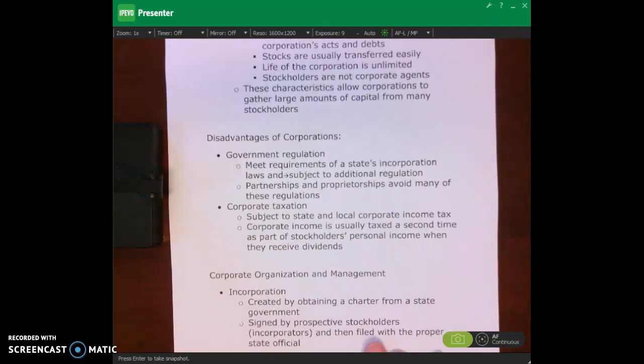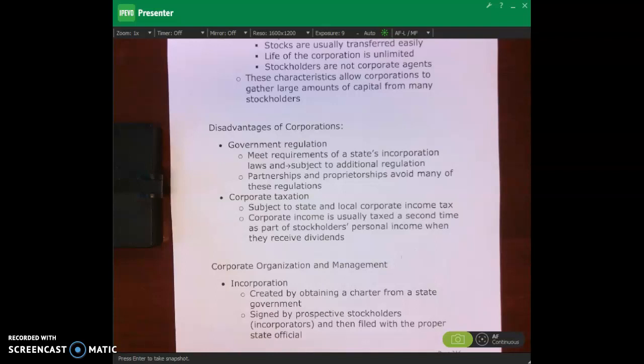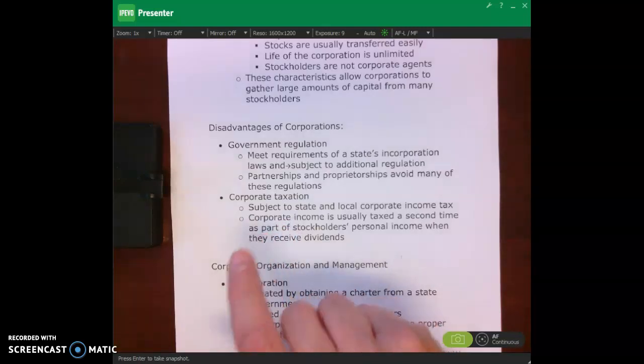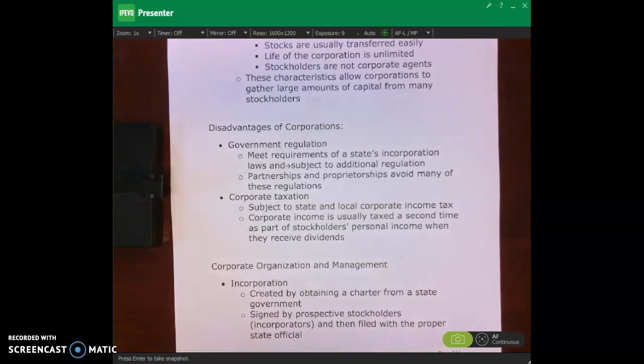Disadvantages of corporations. There's government regulation. So there's more government regulation. You have to meet the requirements of the state's incorporation laws, and then you're also subject to additional regulations. Okay, some proprietorships and partnerships could avoid many of those regulations. Also, the idea of corporate taxation. So you may have heard a couple of years ago that corporate taxes were cut. Okay, corporate taxes were cut. So corporations have to pay corporate income taxes. They have to pay corporate taxes on their income.